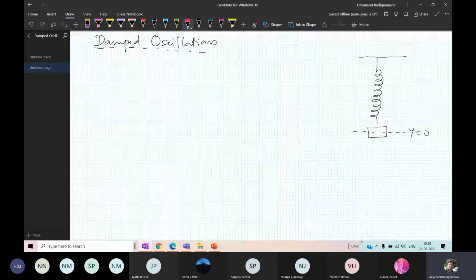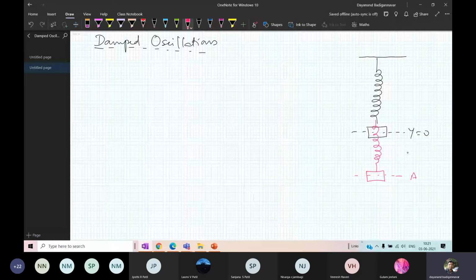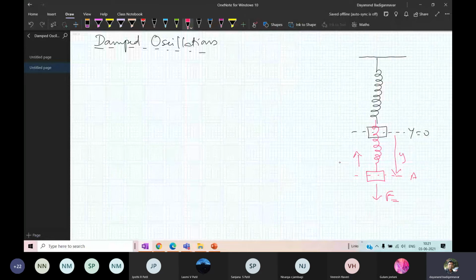like this. It is going to be at the point A, and after that, if I apply the force, it is coming from equilibrium to point A. There is a displacement of y. Okay, if I remove the force that I have applied, it will move in the opposite direction. Why? Because as soon as I apply the force, there will be some restoring force.